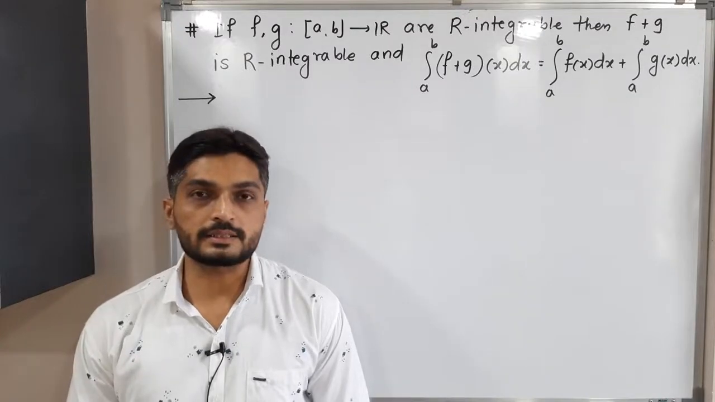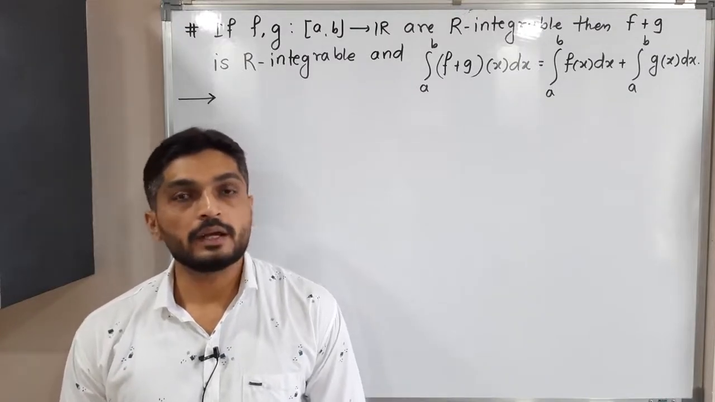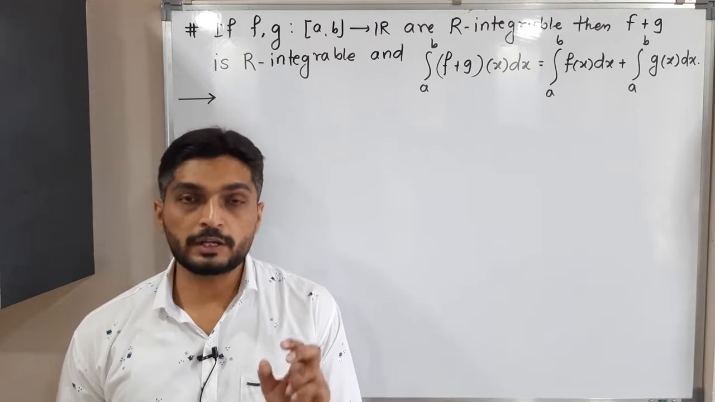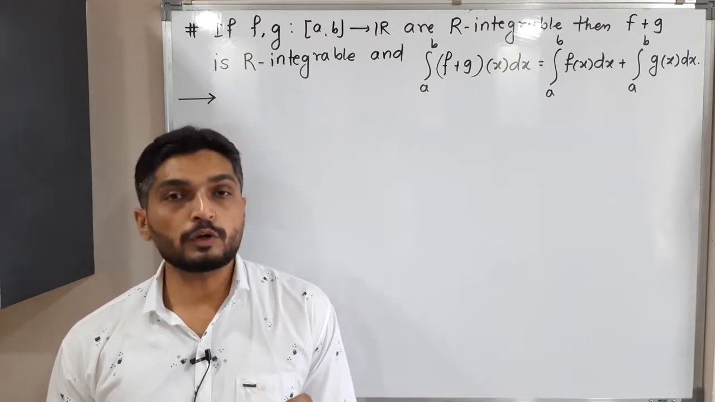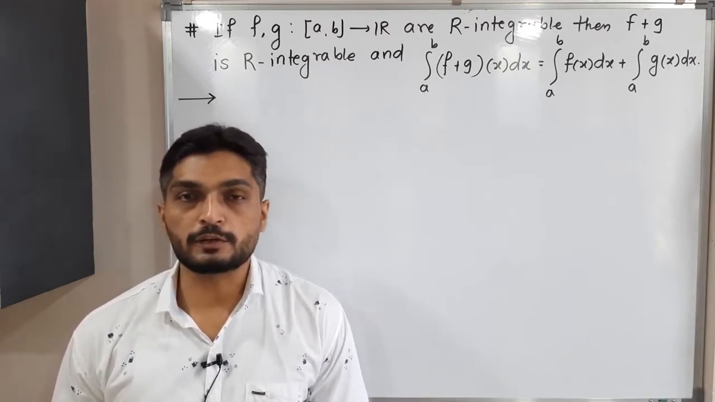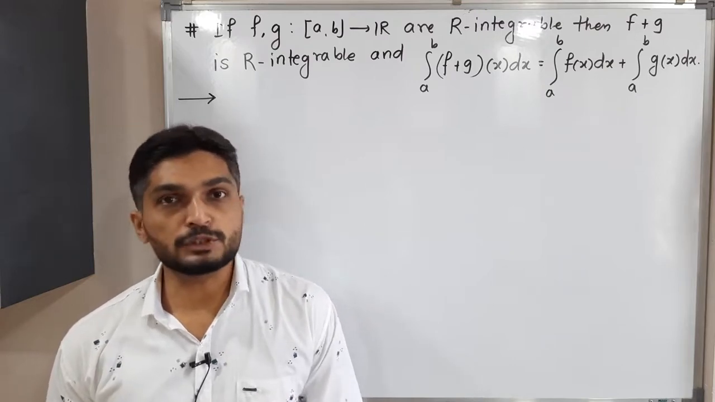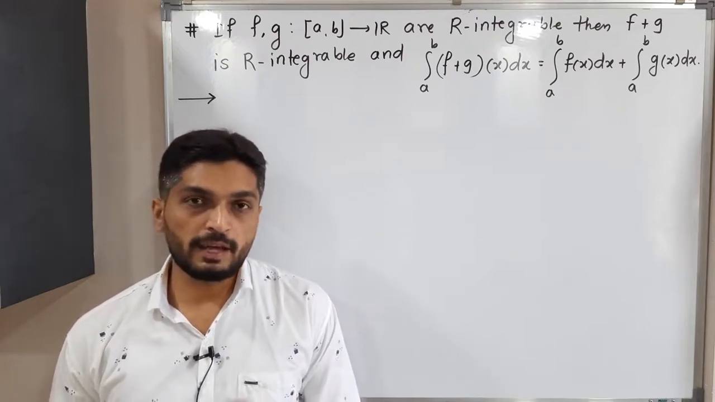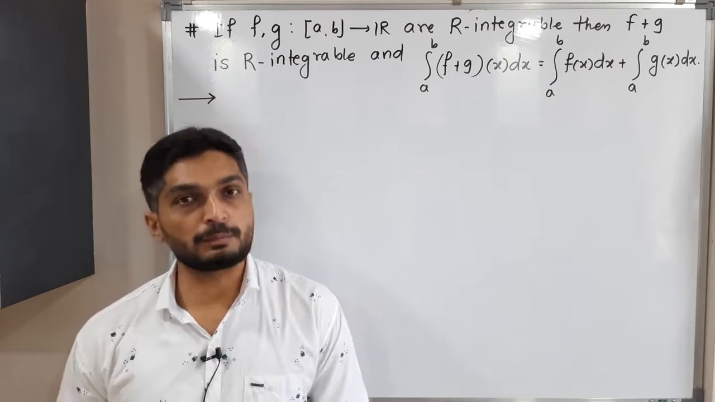Everyone, let us discuss this result. So in this result we have f and g, two functions which are defined on closed interval ab. Both of them are Riemann integrable on closed interval ab, and we have to prove f plus g is also Riemann integrable. We have two different methods to prove the function is Riemann integrable.